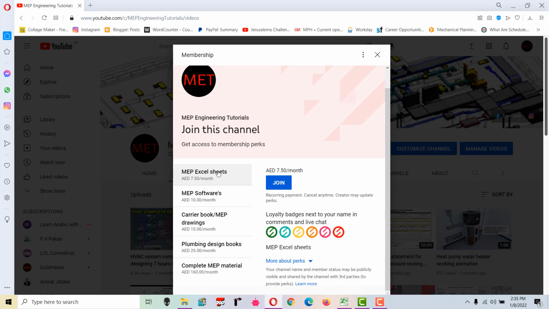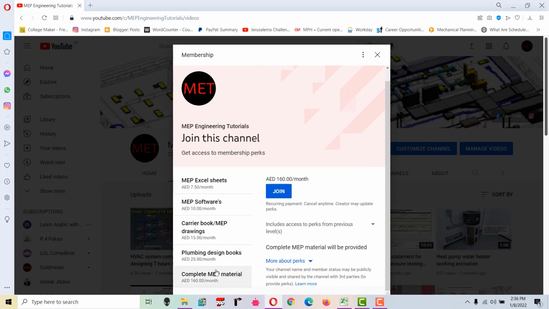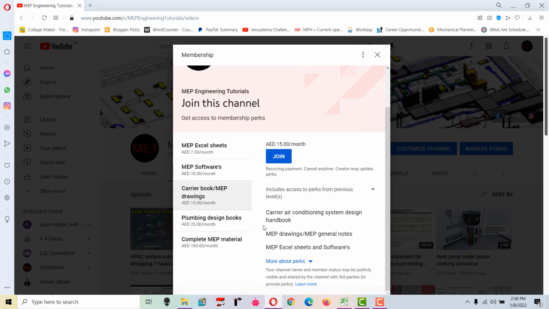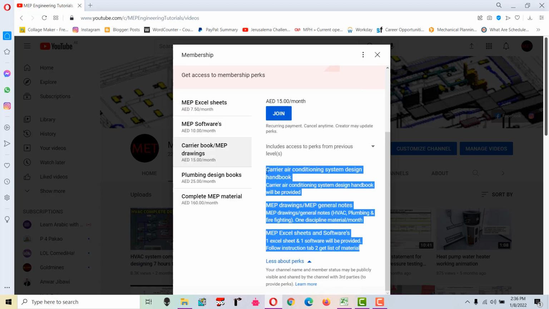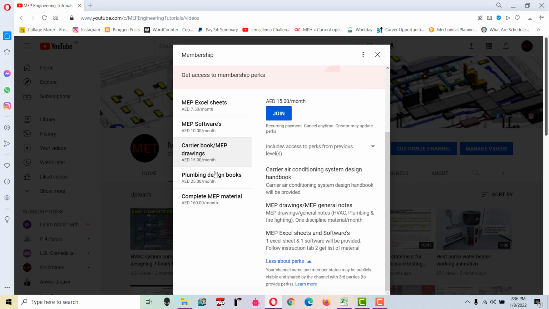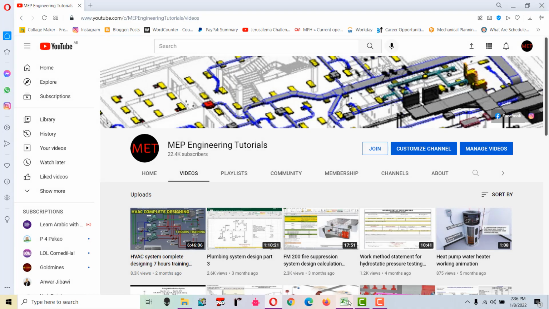So there are different levels you can see here: MEP Excel sheets, softwares, career book, plumbing design books, and complete MEP material. So you can select whatever material you need. So let's say if you select this MEP drawings career book, there are 3 perks given in this one. You can click this about more perks and you can see the details, what material you will get in this perk. So if you want to see the details of the spreadsheets and everything, so you can see in here.